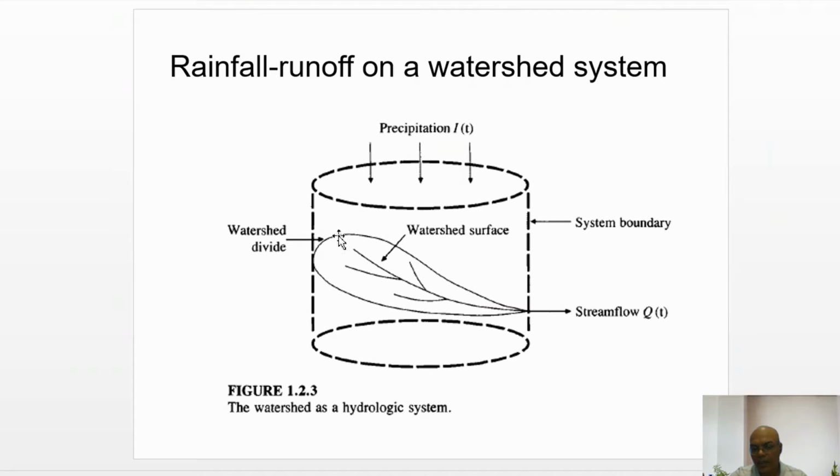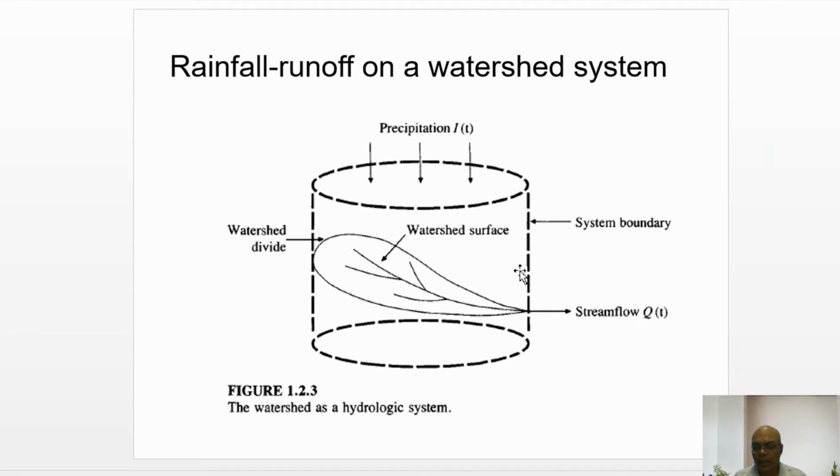It demarcates or divides the watershed area from other watersheds, because the elevation of this ridge line is high, and the remaining part of the watershed has low elevation. So whatever water falls in this watershed flows along the gradient and finally reaches an outlet.